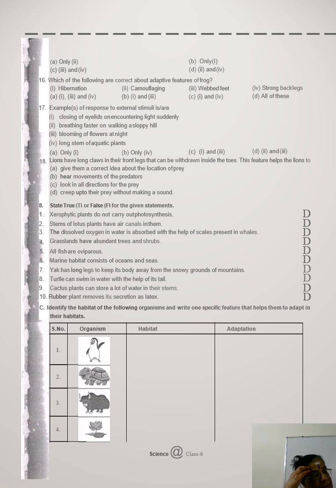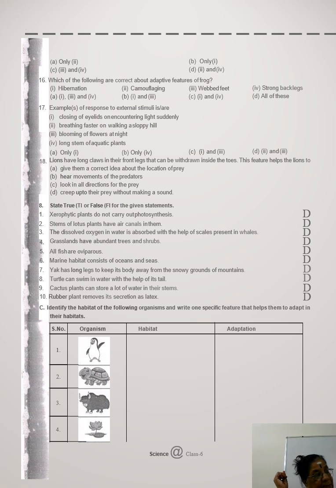Then breathing faster on walking a slopy hill. And blooming of flowers at night. Long stem of aquatic plants. This response to external stimuli வந்து answer C option 1 and 3. C option 1 and 3. சரியா? Then question 18. Lions have long claws in their front leg that can be withdrawn inside the toes.